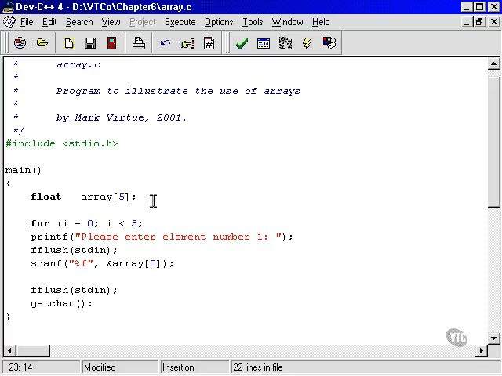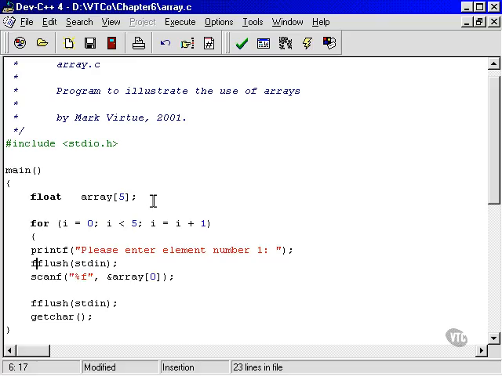So you say for I equals 0, I is less than 5. Notice that that will actually stop when it gets to 4. When it gets to 5, it will jump out of the loop, and then you say I equals I plus 1. And open brackets, and we're obviously going to do the close brackets here. Do our indentation. Okay.